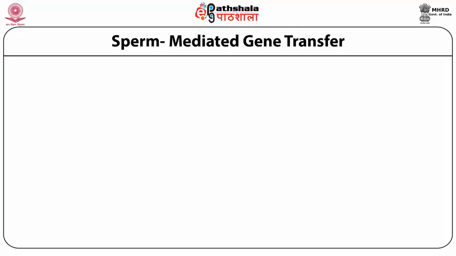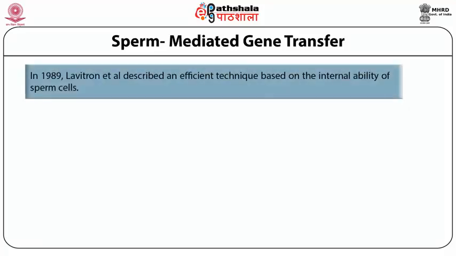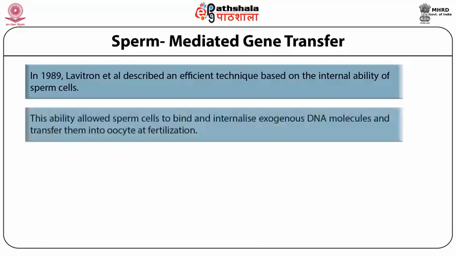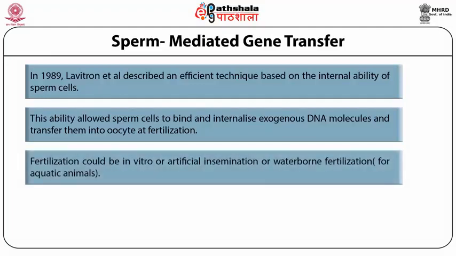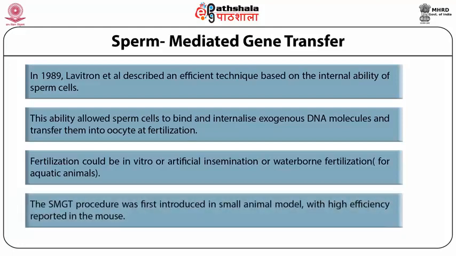Sperm mediated gene transfer. In 1989, Lavitrano et al. described an efficient technique based on the inherent ability of sperm cells. This ability allowed the sperm cell to bind and internalize exogenous DNA molecules and transfer them into the oocyte at the fertilization stage. Now, fertilization could be in vitro or artificial insemination, or it can be waterborne fertilization for basically aquatic animals. Sperm mediated gene transfer, also known as the SMGT procedure, was first introduced in small animals like mice. Later on, studies on large animals such as pigs were reported.